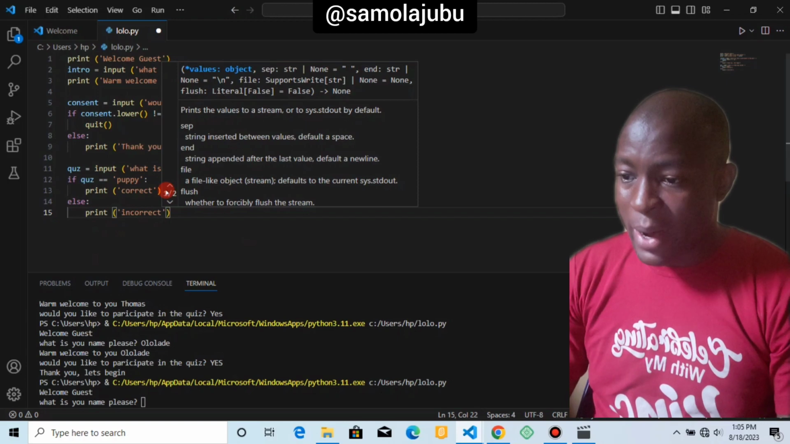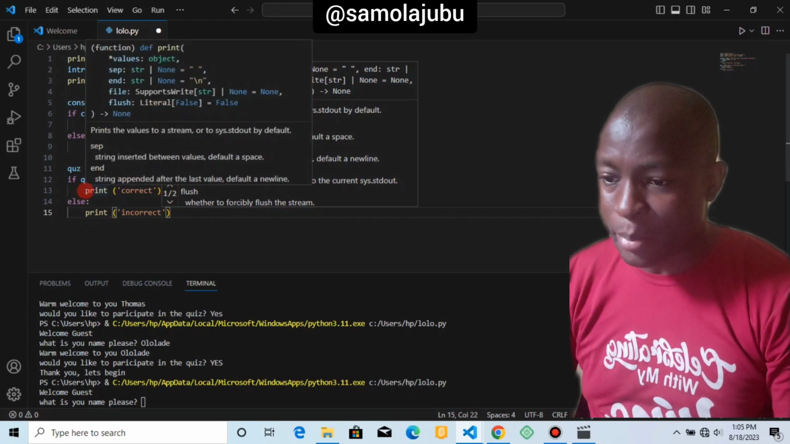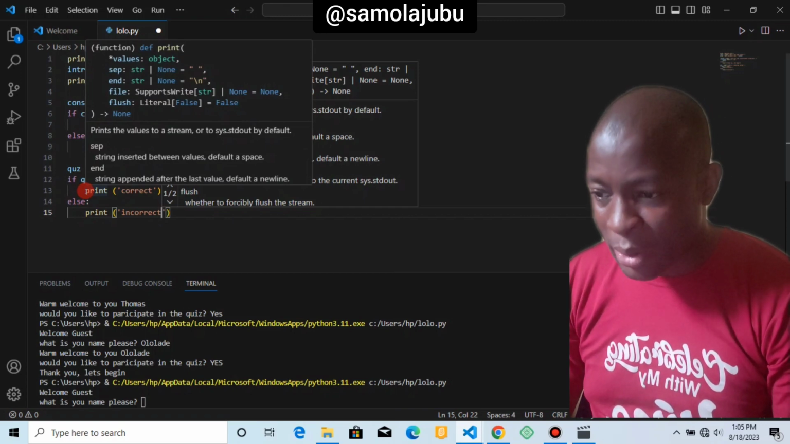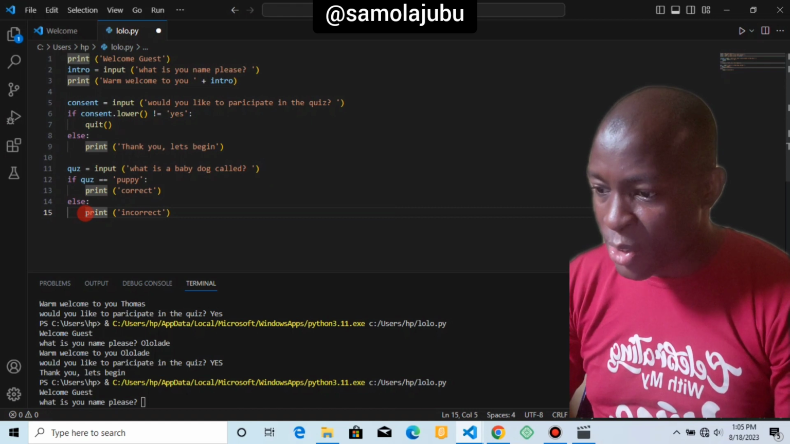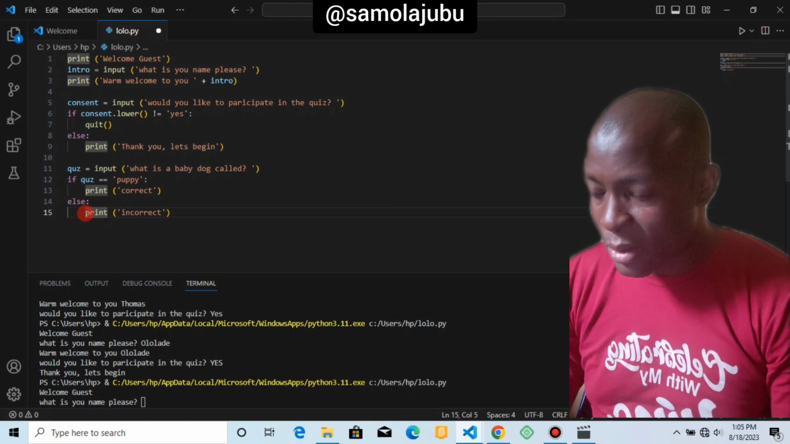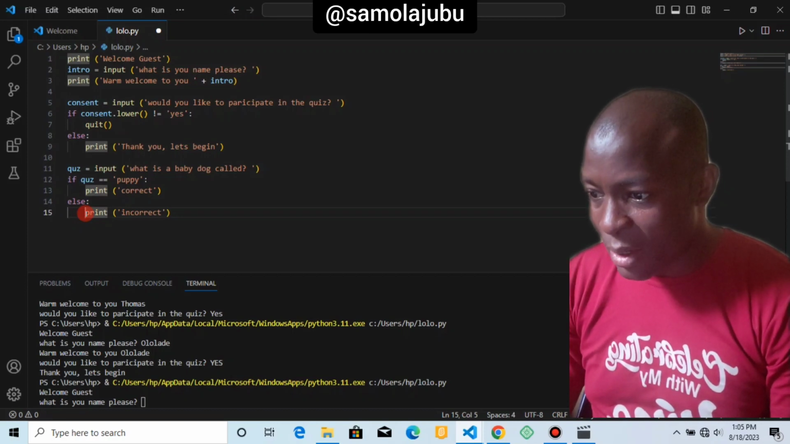I wanted to mind the indentation because indentation in Python is very, very important. I don't expect you to use the space bar here to space this. You can just use the tab key, all right?